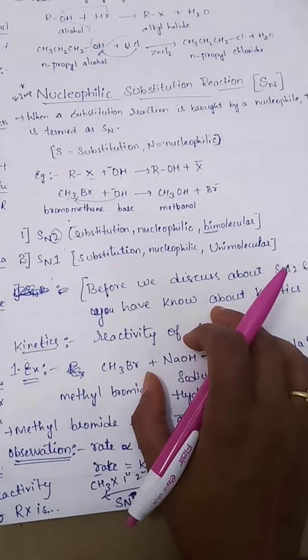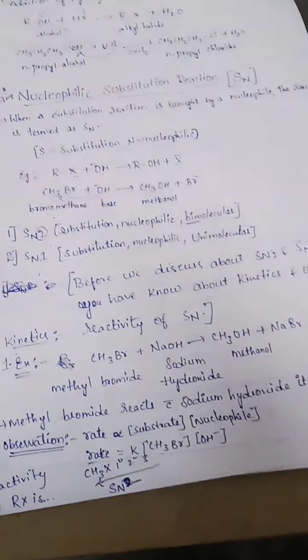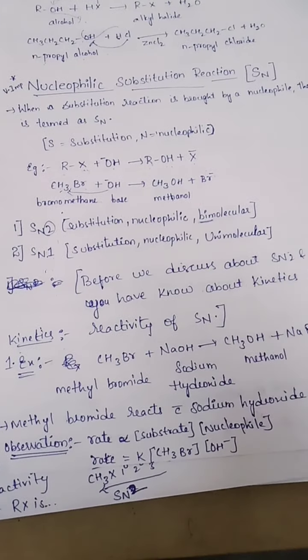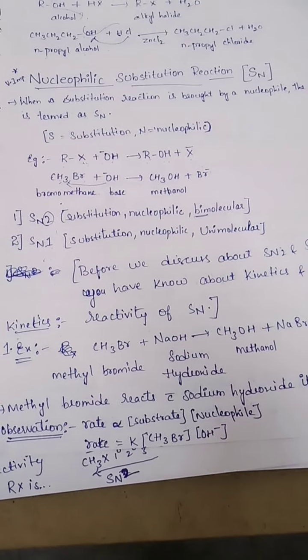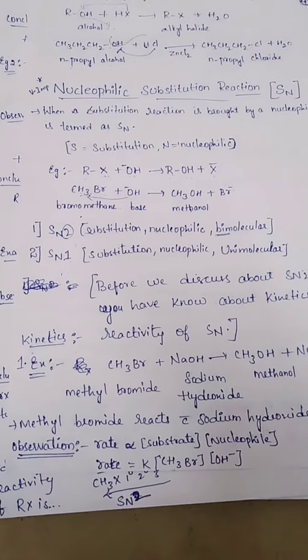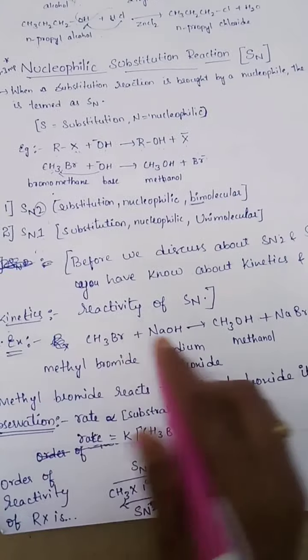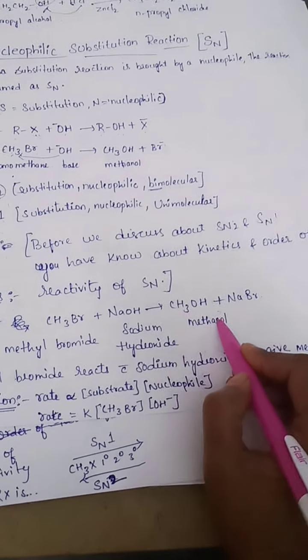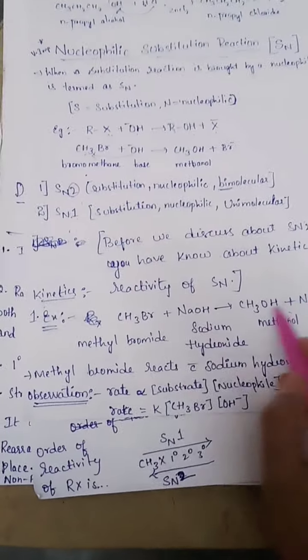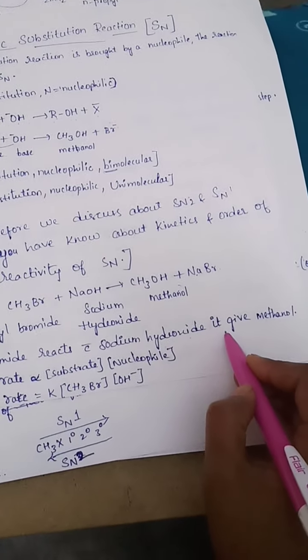So you should know the meaning of order of reactivity. Next, kinetics depends on the movement, the motion. Example, we are taking methyl bromide plus sodium hydroxide, it gives methanol plus NaBr. So methyl bromide reacts with sodium hydroxide, it gives methanol.